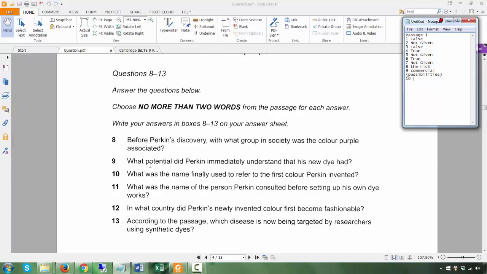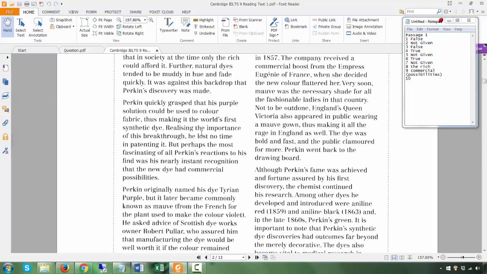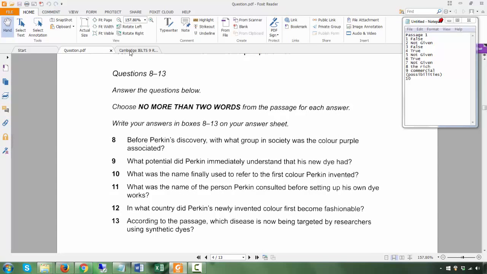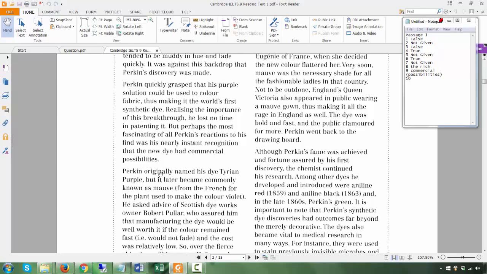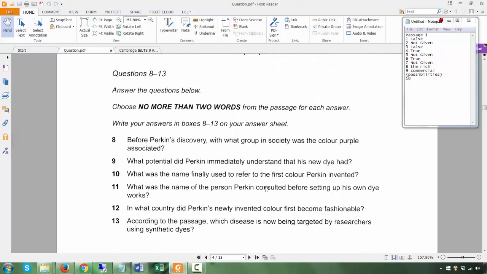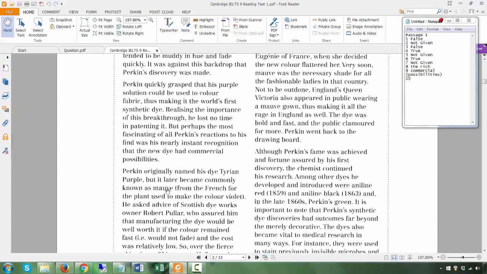What was the name finally used to refer to the first color Perkin invented? Okay. Perkin originally named his dye Tyrian purple, but it later, okay, the keyword here is finally used, not in the beginning.